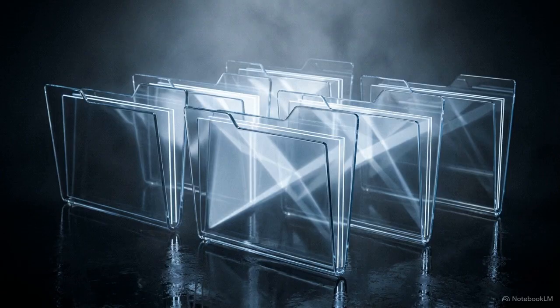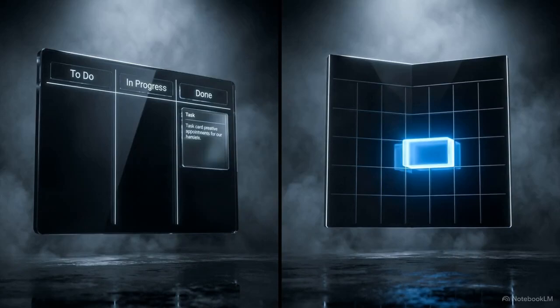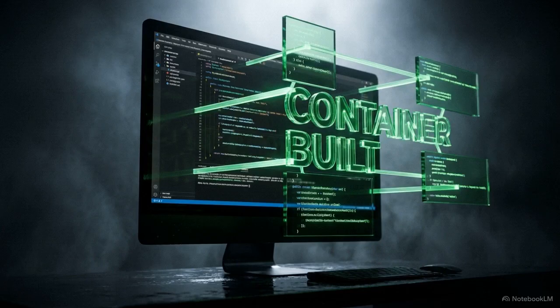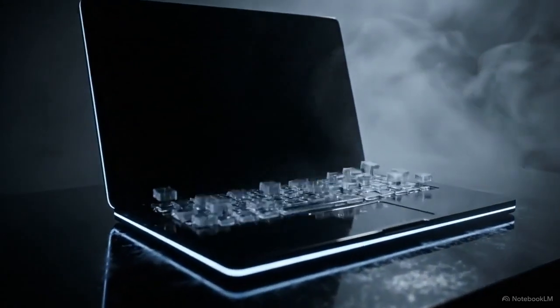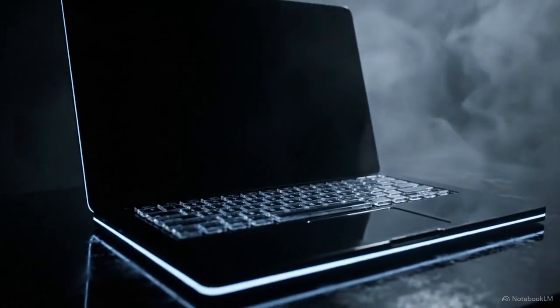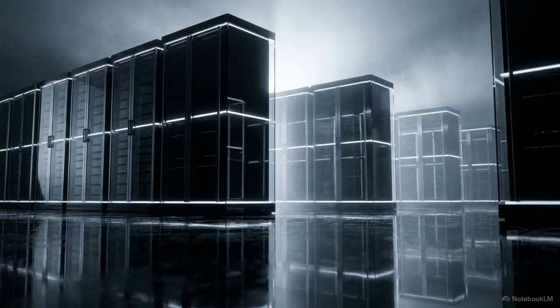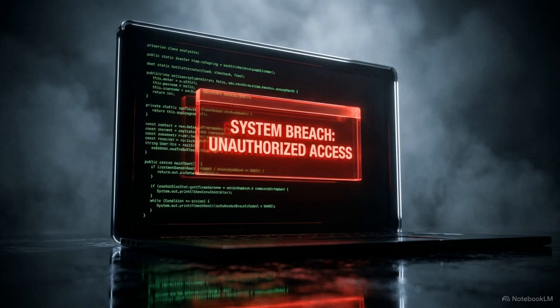This modular approach allows the agent to handle highly complex workflows. It can autonomously edit your Trello boards, schedule appointments on your Google Calendar, or even build and test Docker containers without human input. But granting software total autonomy to execute code on your local machine creates a severe set of vulnerabilities. Building an AI with perfect memory and a vast library of executable skills creates an incredibly capable assistant. But if left unprotected, it also creates an unmonitored backdoor directly into your hardware.